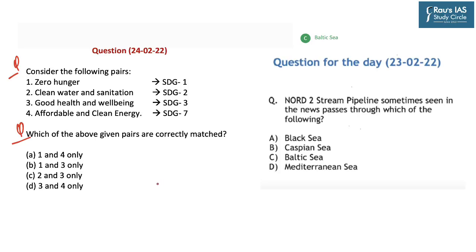Now coming to the answer of yesterday, the question was, Nord Stream pipeline, sometimes seen in the news, passes through which of the following? Options were A, Black Sea, B, Caspian Sea, C, Baltic Sea, and D, Mediterranean Sea. And the correct answer was C, that is Baltic Sea.